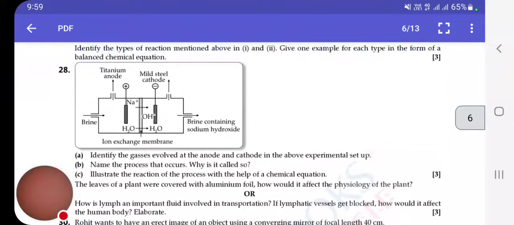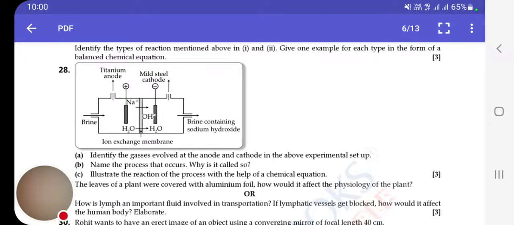Here, given a figure, ion exchange membrane. Question is, identify the gases evolved at the anode and cathode in the above experimental setup. What will be the answer? Answer will be anode chlorine, cathode will be hydrogen.